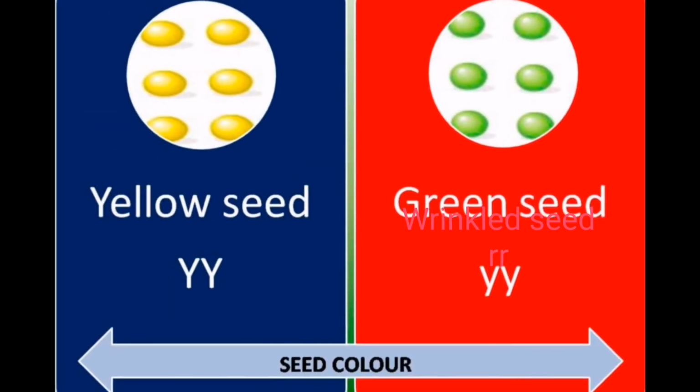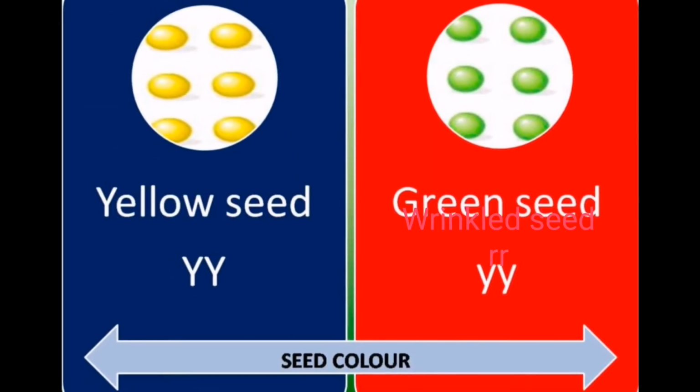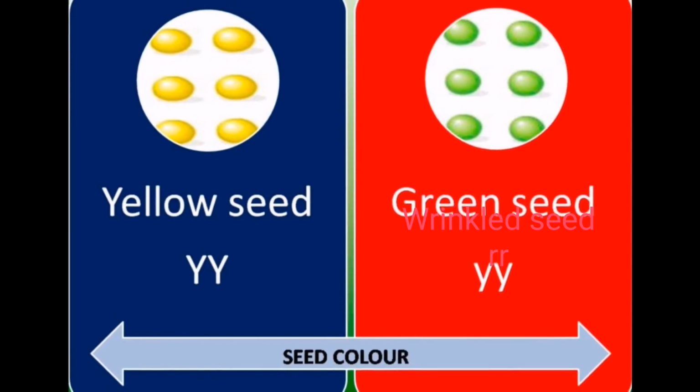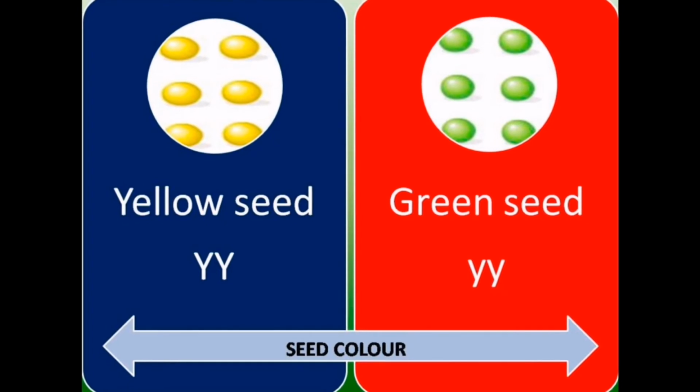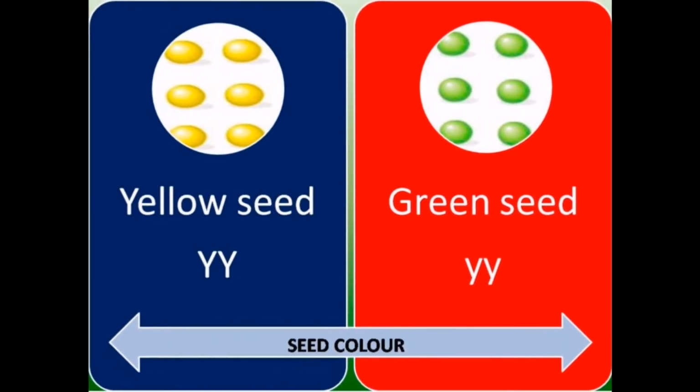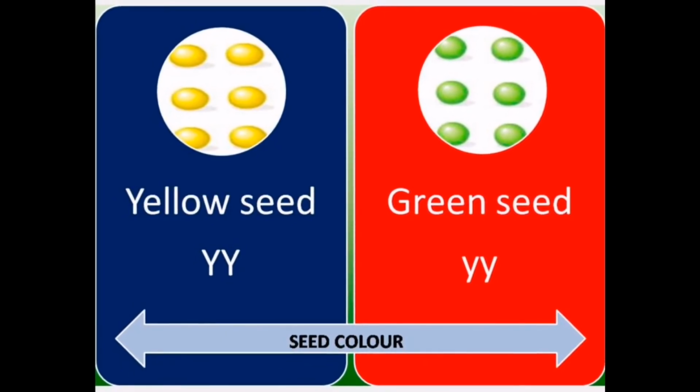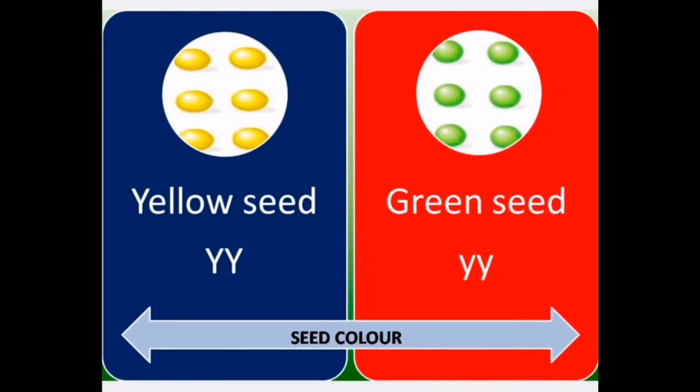Fifth feature is color of seed. In pea plant, yellow seed color is dominant and is represented by capital Y, and green seed is recessive, represented by small y.